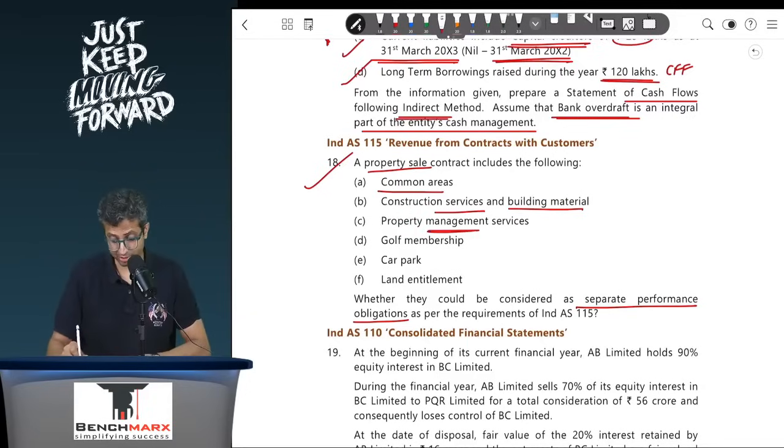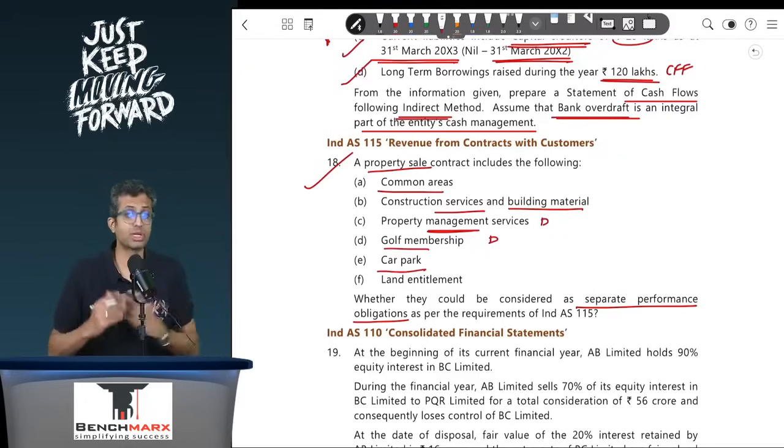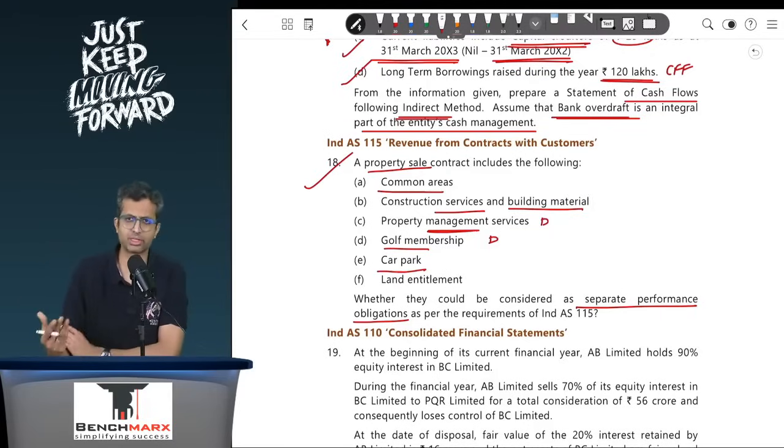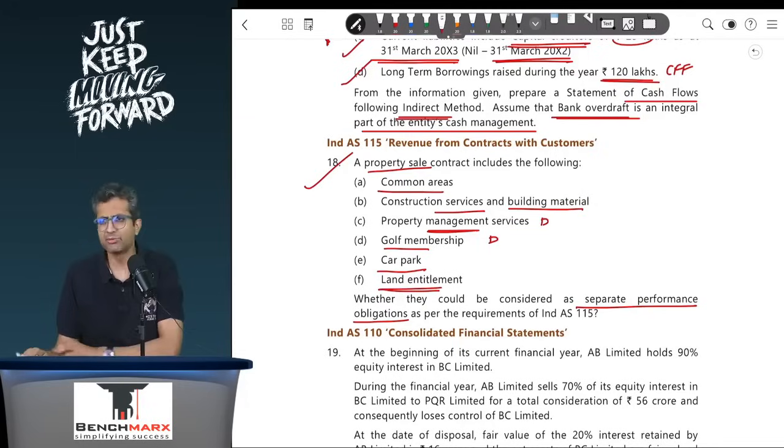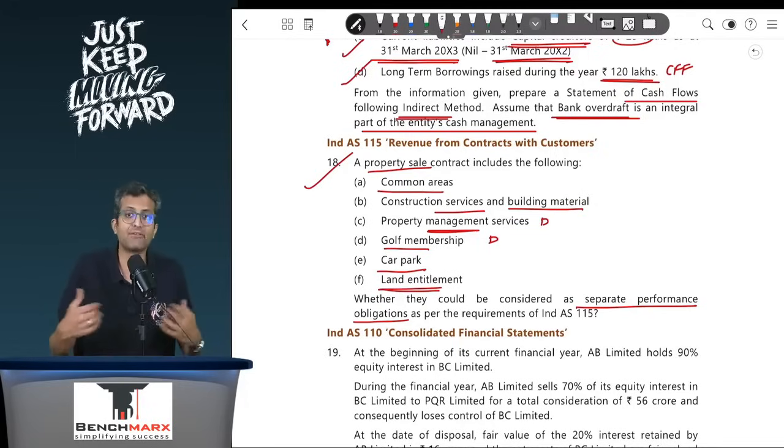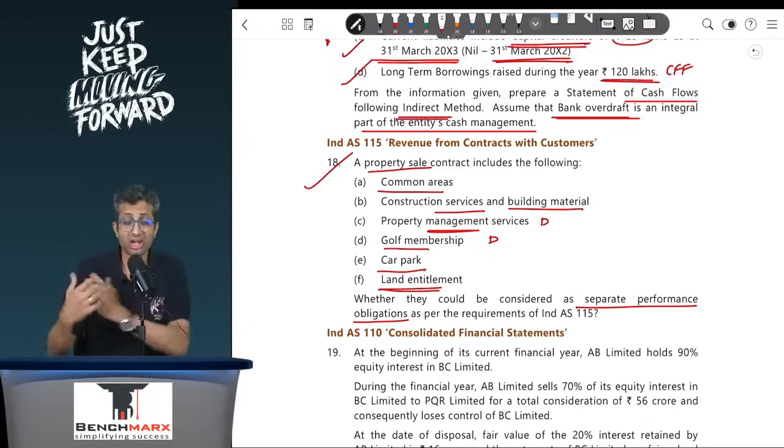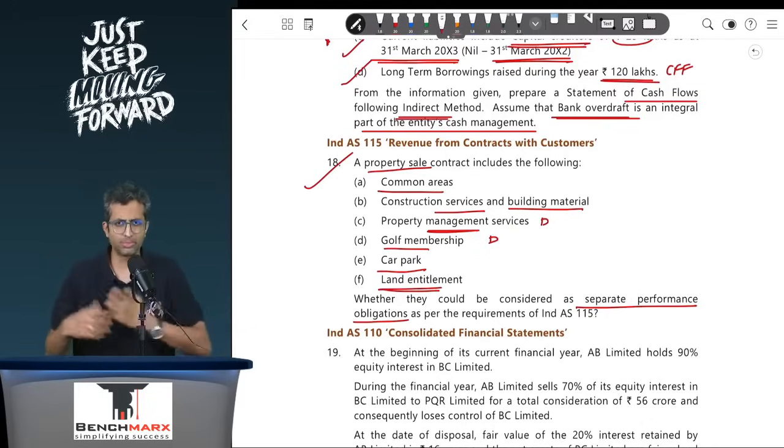Property management services like maintenance, these are usually distinct. Golf membership is almost certainly distinct. Car parking, it depends. If you have a separate car parking allotment, then it is a separate distinct obligation. In old societies, you don't have that, in which case it may not be distinct. And again, land entitlement depends on whether you are operating in an apartment structure or a bungalow structure. If you are looking at an apartment structure, you do not have any separate rights on the plot of land. The society as a whole has an undivided right.